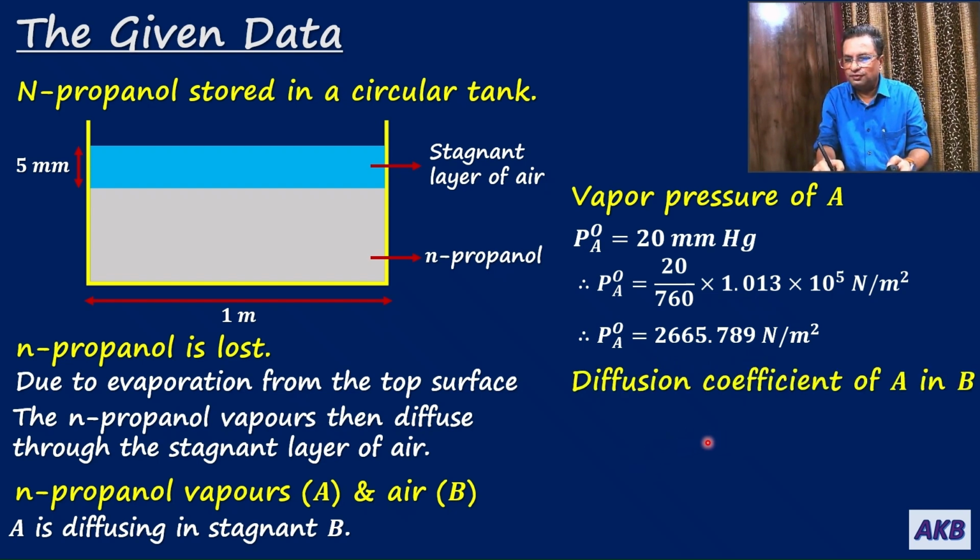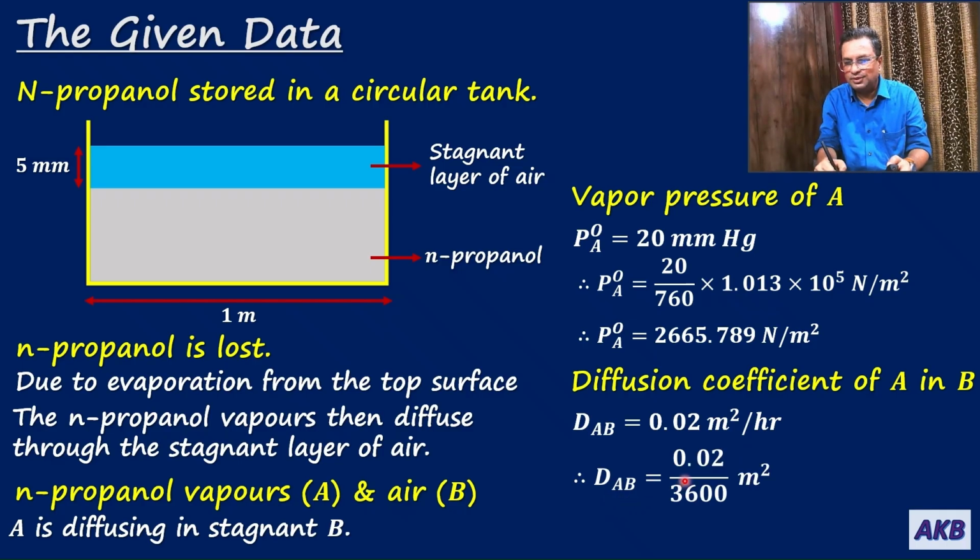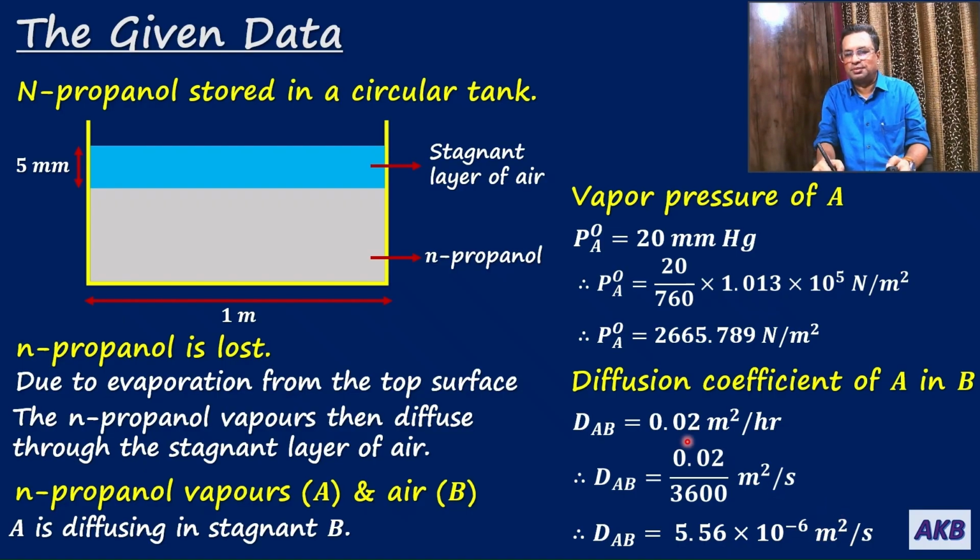Then the diffusion coefficient of A in B is given, but it is given in meters square per hour. DAB is 0.02 meters square per hour. We will convert it to meters square per second. So this hour will be converted to seconds. Therefore DAB will be equal to 0.02 upon 3600, because 1 hour contains 3600 seconds. That is, DAB comes out to be 5.56 into 10 to the power minus 6 meters square per second.